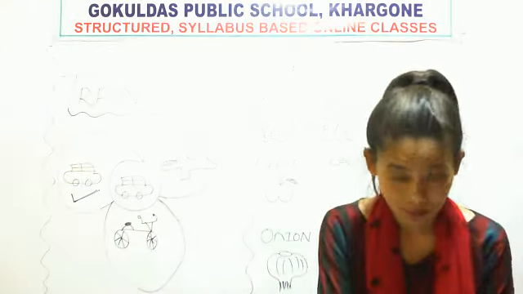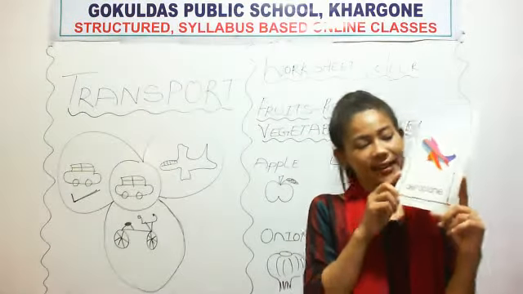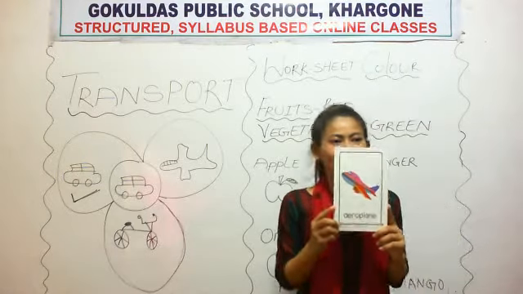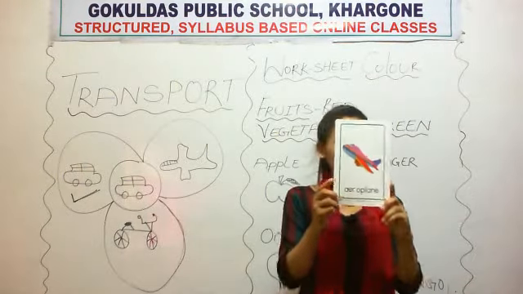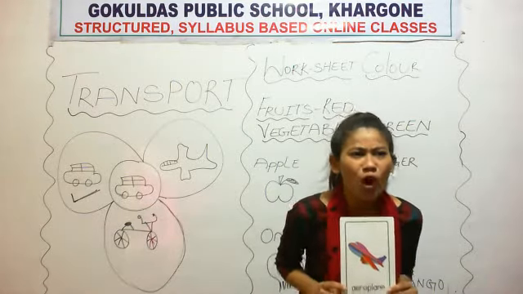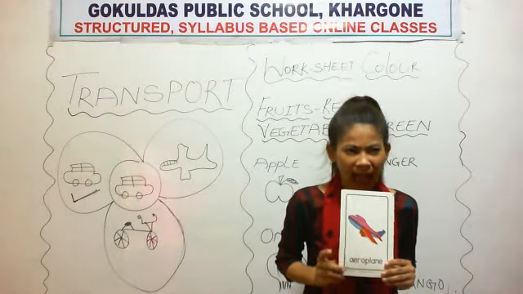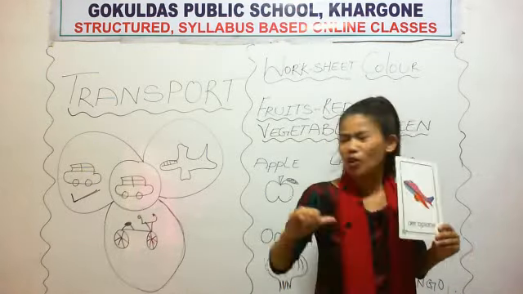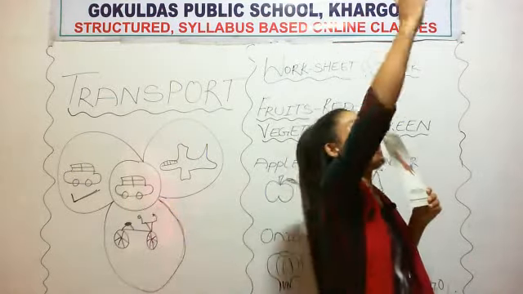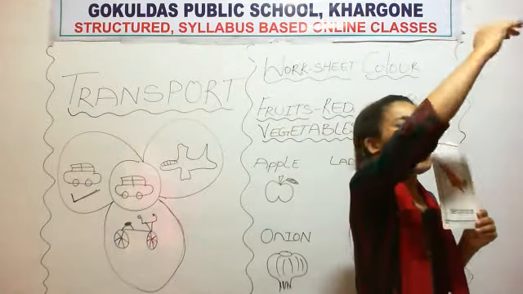See. Now see, what is this? This is aeroplane. Repeat after me. What is this? This is aeroplane. And do you know where does aeroplane fly? Does aeroplane run on road? No, ma'am. Aeroplane flies in sky. Aeroplane flies in sky.